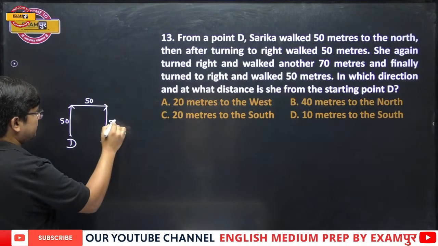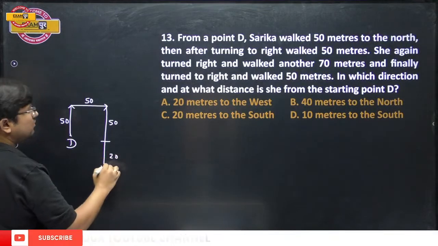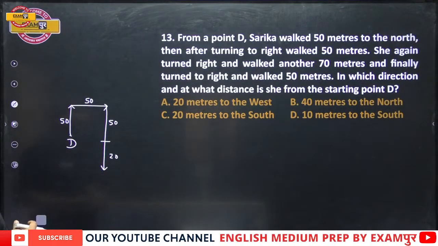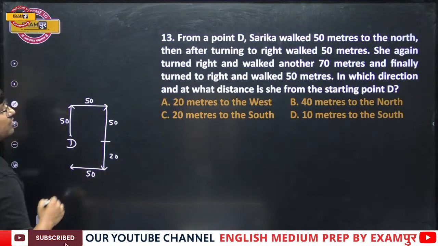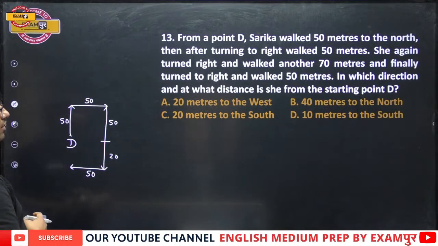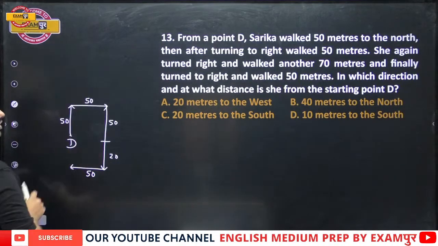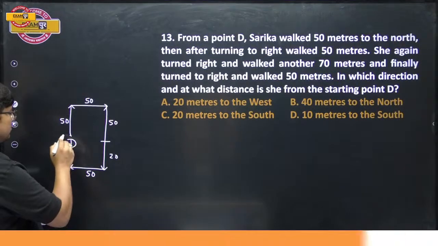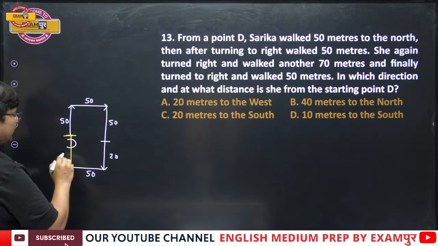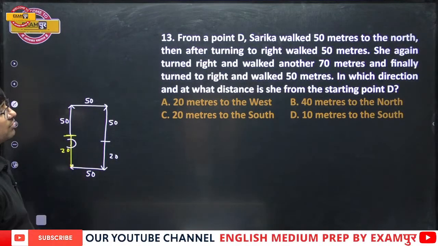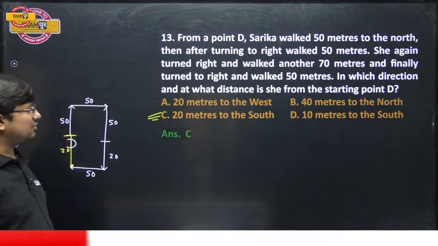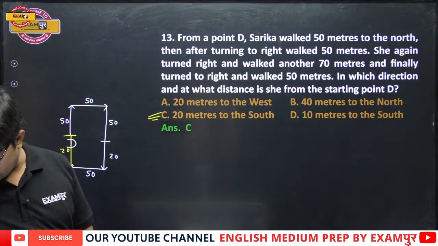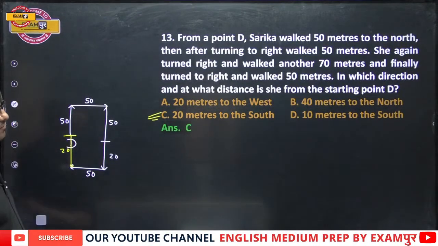If this is 50, when this is 50, and this is 20. Okay? And finally turned right and walked 50. In which direction and at what distance is she from the starting point? So from this point it is 20 south. And that is the right answer. Option number C, that is 20 meter to the south. Getting it, everyone? Fine.